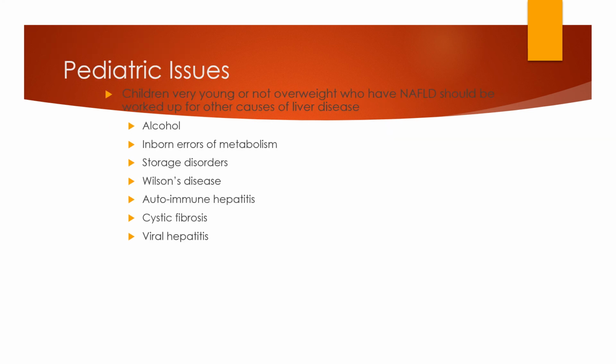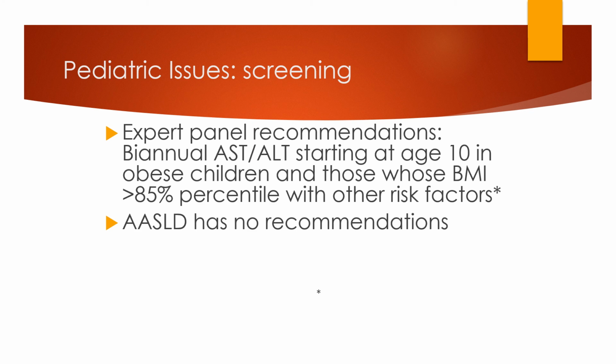Children who are very young and not overweight who have NAFLD should be worked up for other causes of liver disease: alcohol, inborn errors of metabolism, storage disorders, Wilson's disease, autoimmune hepatitis, cystic fibrosis, viral hepatitis. Expert panel recommendations: biannual AST/ALT starting at age 10 for obese children and those with BMI above the 85th percentile with other risk factors. AASLD has no recommendations.